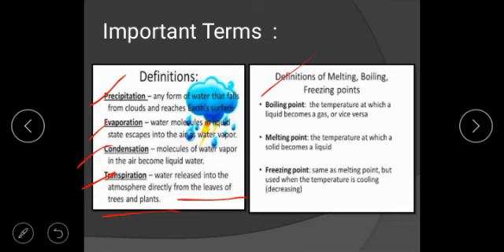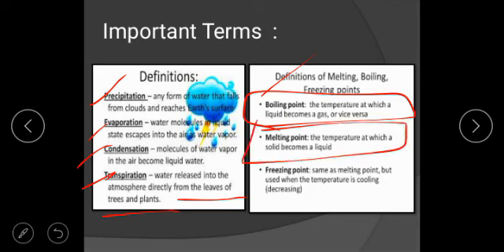Definitions of melting, boiling and freezing. Boiling point is the temperature at which a liquid becomes gas or vice versa. Melting point is the temperature at which a solid becomes liquid. Freezing point is the same as the melting point but used when the temperature is decreasing, cooling. So freezing is when liquid changes into solid.